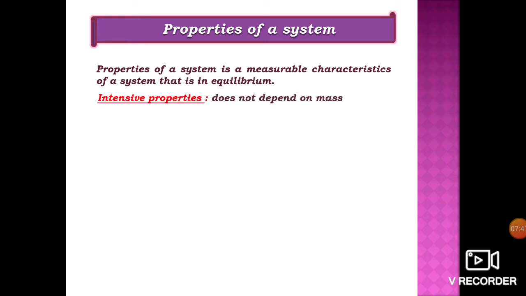Intensive properties. The properties which do not depend on the mass of the system are called intensive properties. Extensive properties. The properties which depend on the mass of the system are called extensive properties. Now, how do we find out whether a given property is intensive or extensive?